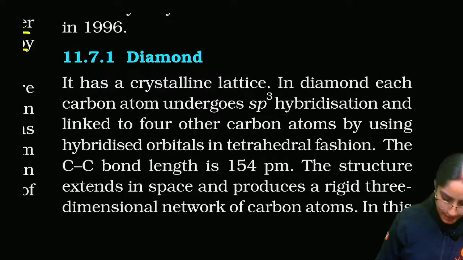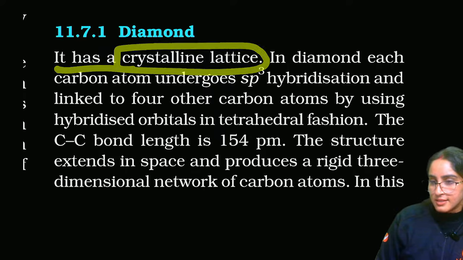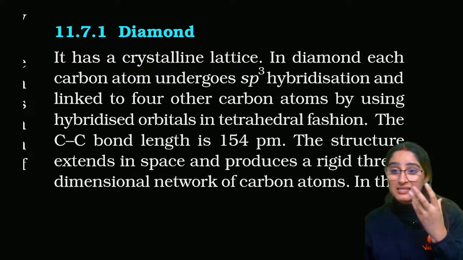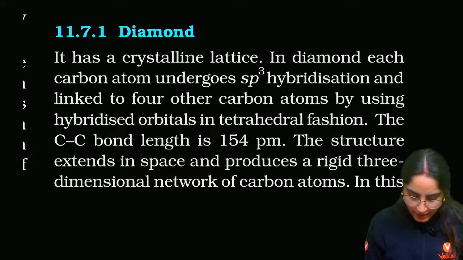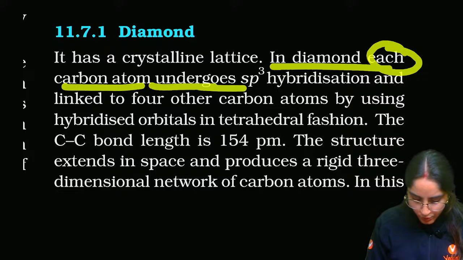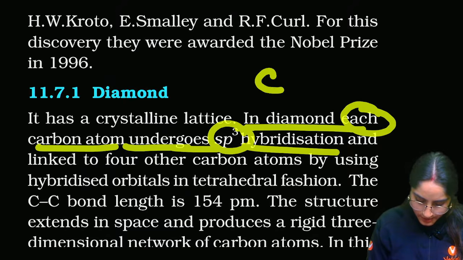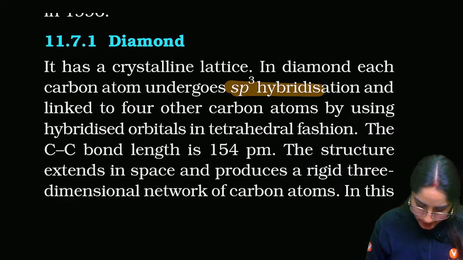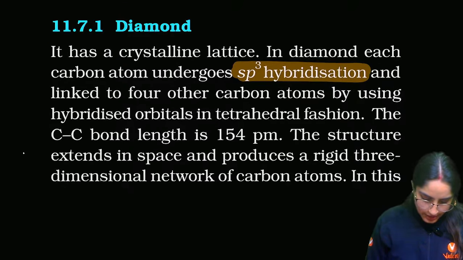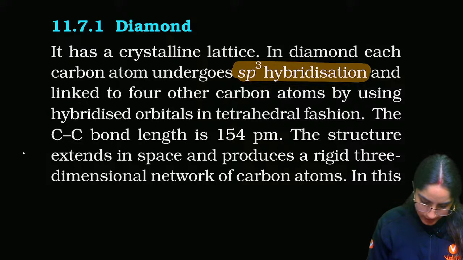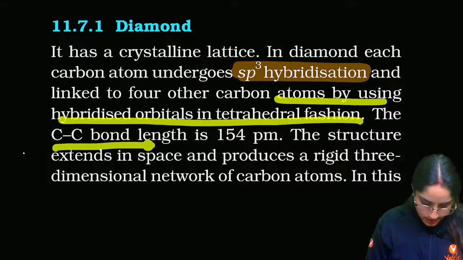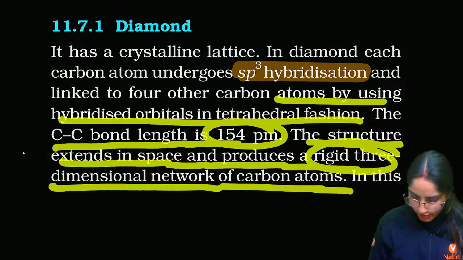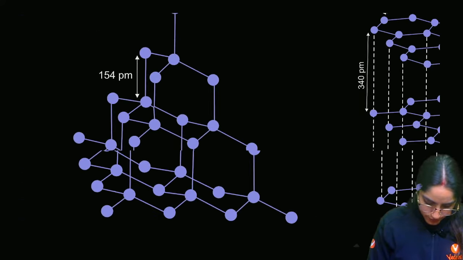What we are going to discuss in diamond, it is a crystalline lattice. That's why it crystallizes, it gives you glow, right? In diamond, each carbon undergoes sp3 hybridization because each carbon is connected with 4 carbons, right? So each carbon is under sp3 hybridization, linked to 4 other atoms by using hybridized orbitals. The C-C bond length is 154 pm. The extended structure produces a rigid 3-dimensional network of carbon. This is the kind of structure that is there.